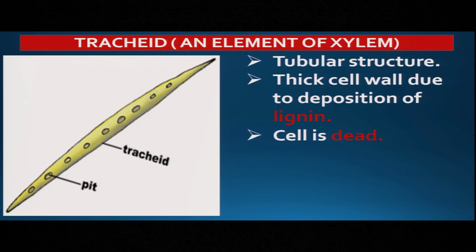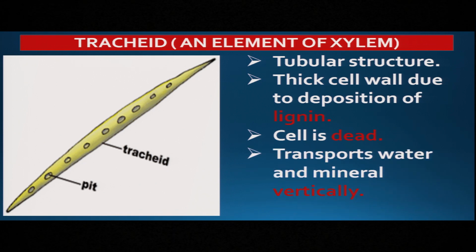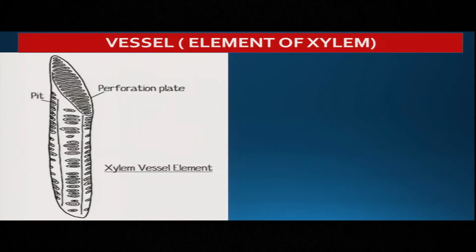Third, the cell is dead. There is no protoplasm, no nucleus, no organelles. That's why we can say the cell is dead. So, what does it do? It transports water and minerals vertically, meaning from the root to above, or to other parts of the plant. Okay. The second element, or you can say the second cell, is called the vessel.